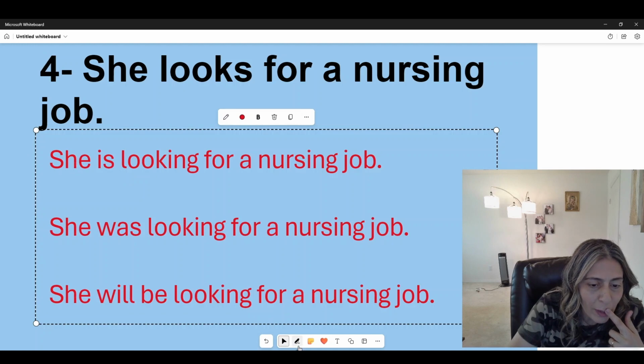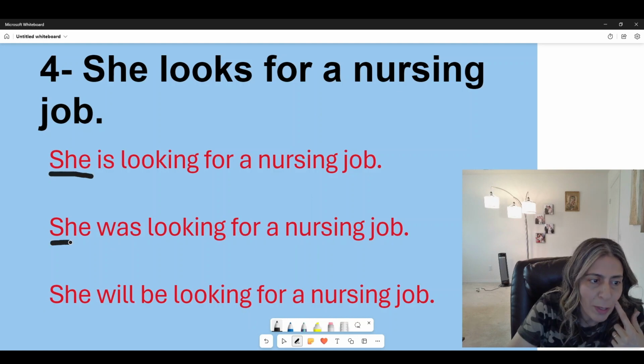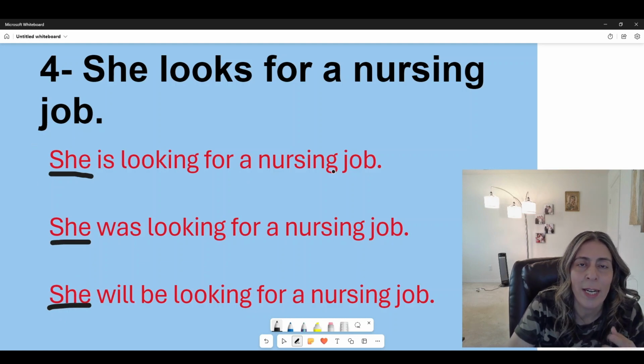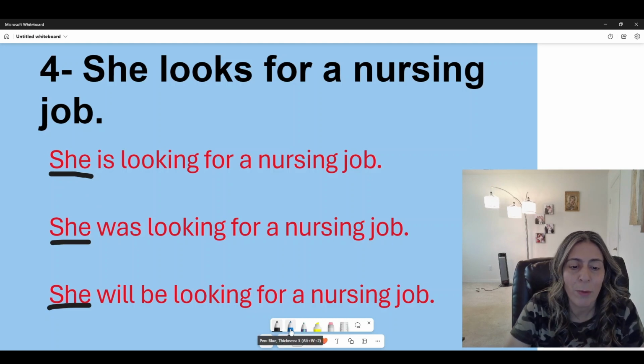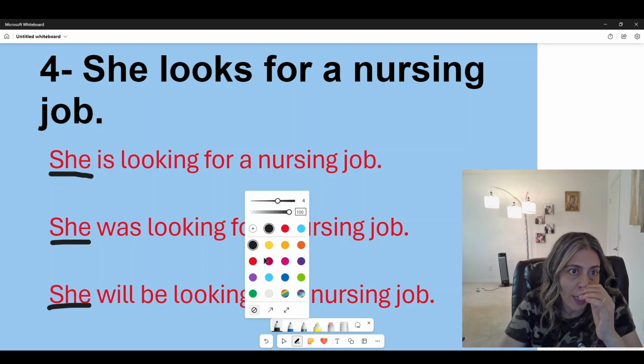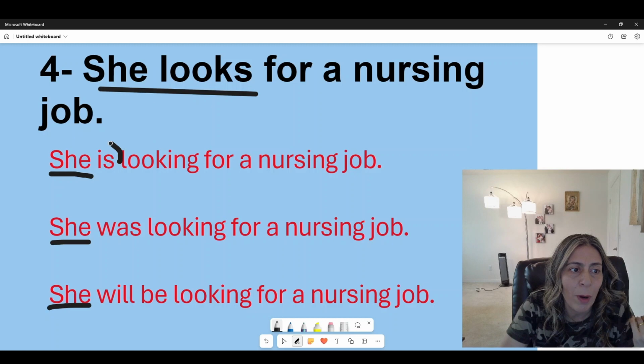So let's do this, and she is our subject right here. We keep the subject here, and we keep the subject here. Okay, now, so she is looking for a nursing job. Now, we brought the verb to be without having it in the sentence. So in the original sentence here, we don't have any is. We don't have any verb to be, okay? But we got it. We brought it.